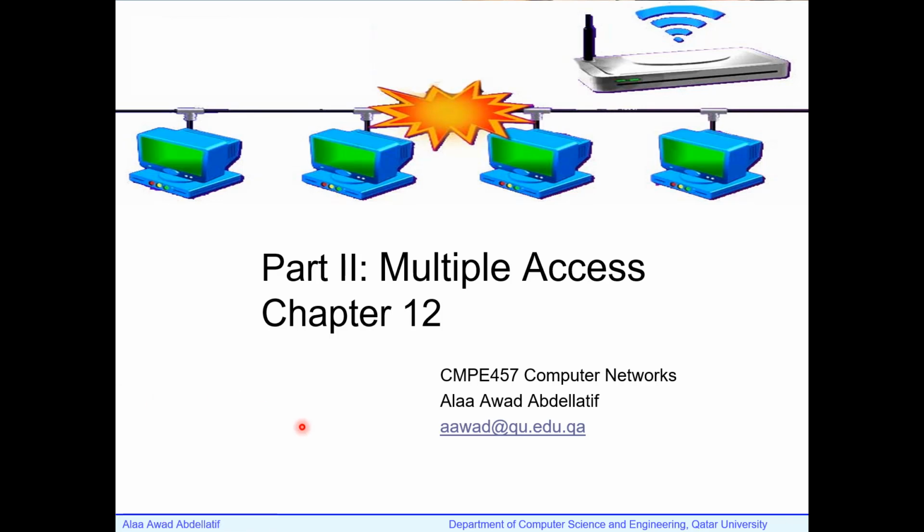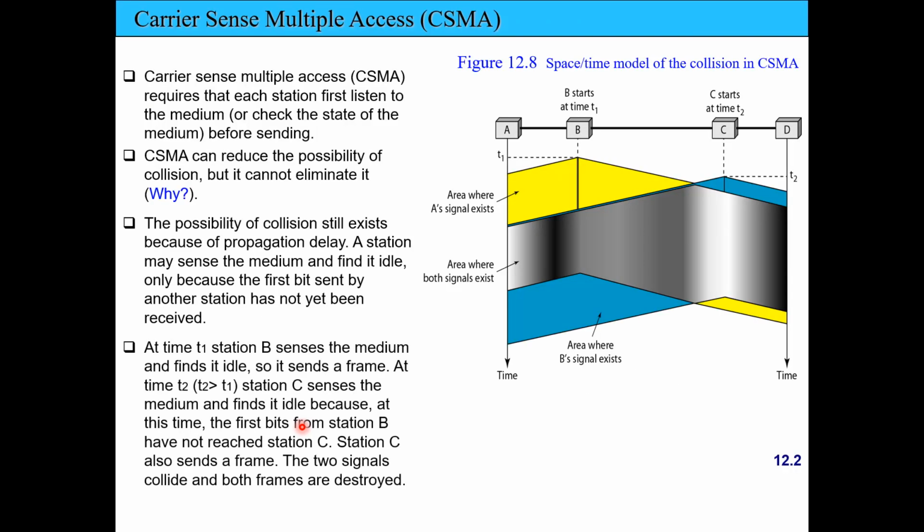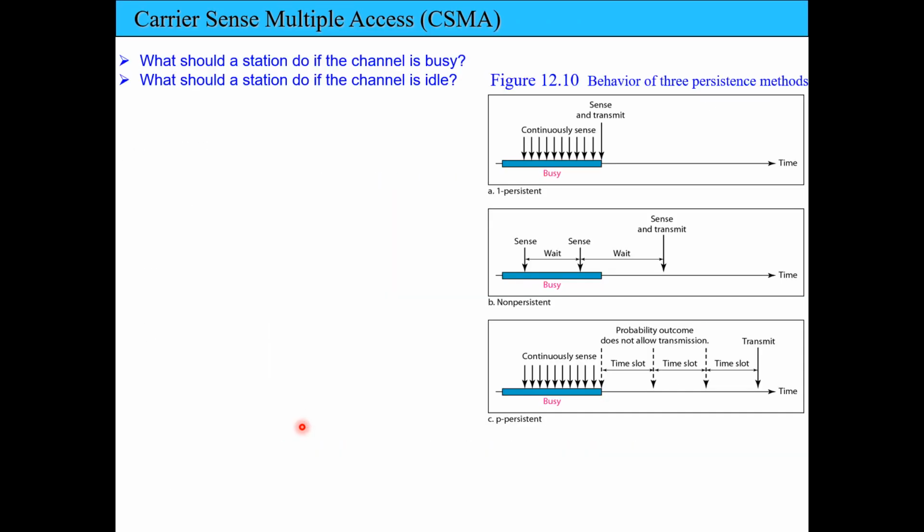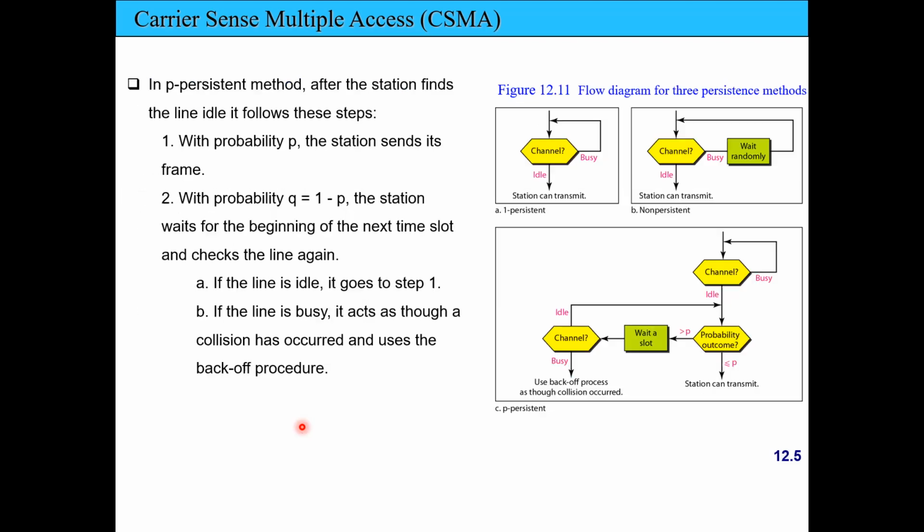Good morning. So we'll continue on chapter 12, multiple access techniques. We started with carrier sense multiple access last time, and we talked about the different persistence methods used with carrier sense multiple access to define what the station should do if the channel is busy and what the station should do if the channel is idle.